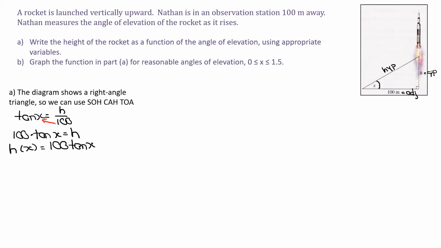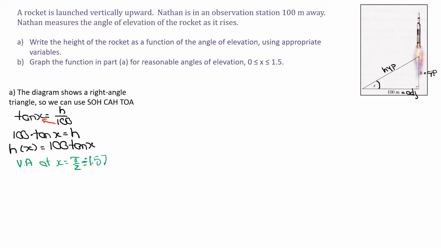Before we go on to part B though, one thing I just want to note about part A, think of the tan graph. When we graphed that tan graph, it had a period of pi and a whole bunch of vertical asymptotes, right? The first positive vertical asymptote is at x equals pi over 2, which is 90 degrees, but if I convert that to decimals, because we do have decimals in our question here in part B, it's approximately 1.57.